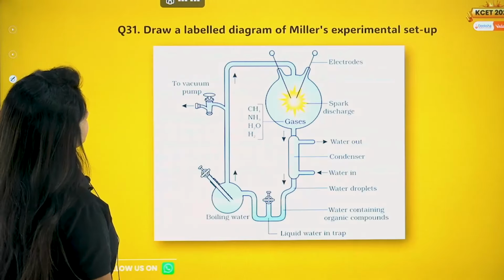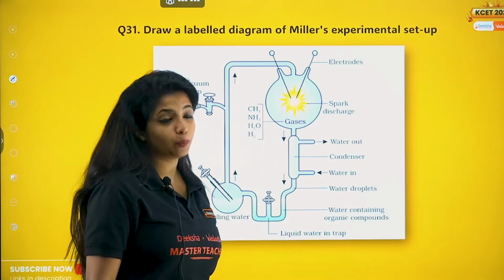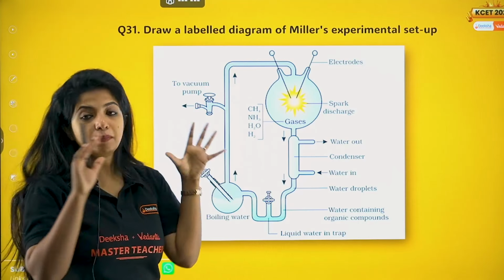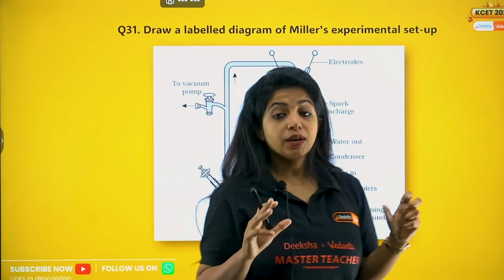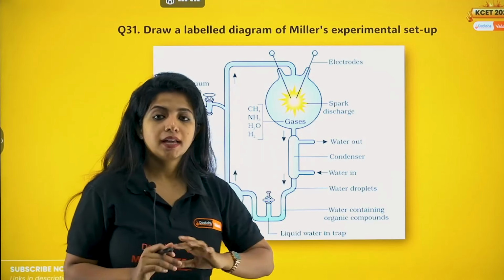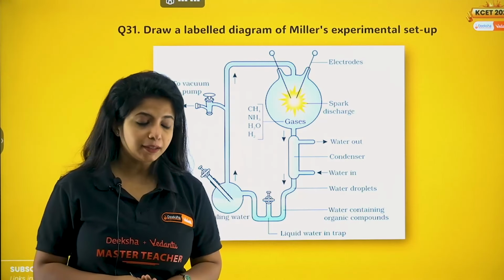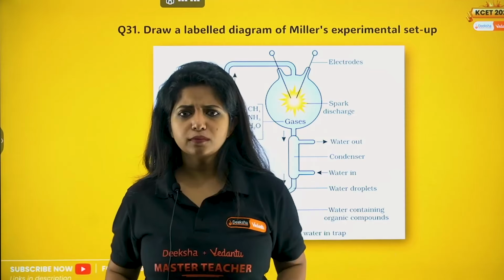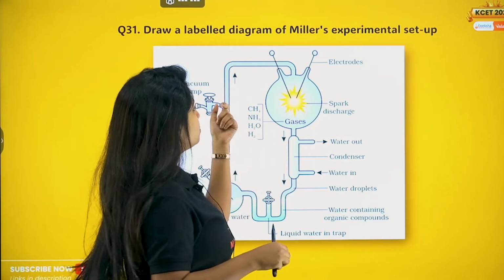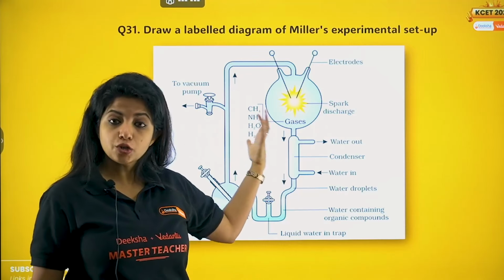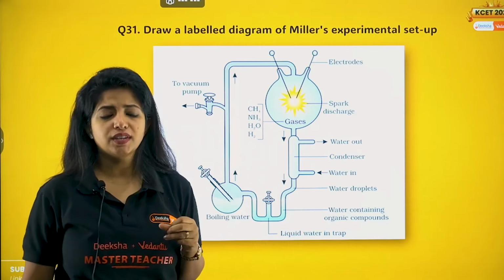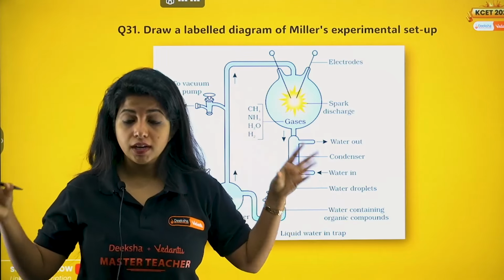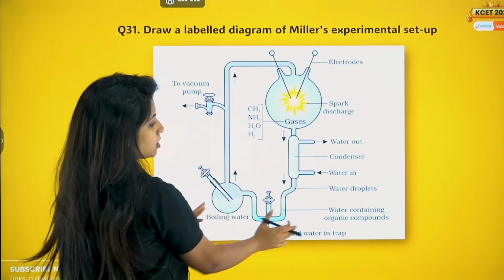Cool, ma'am. Now draw a labelled diagram of Miller's experimental setup. Now I won't be drawing that, but I can definitely show you. In Stanley Miller's experiment, he said that chemical evolution is happening. What is chemical evolution? In the primitive earth that we had, there was no atmosphere. There were some gases out there such as methane, ammonia, H2O in vapor form, and H2, hydrogen gas. The temperature was super high and there was no oxygen. So we have to maintain all these conditions over here.